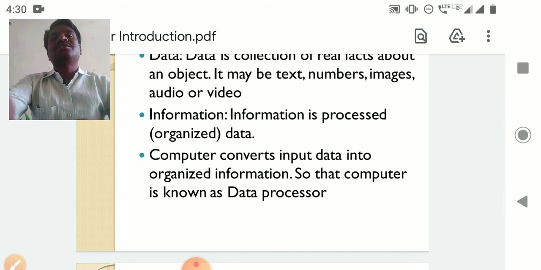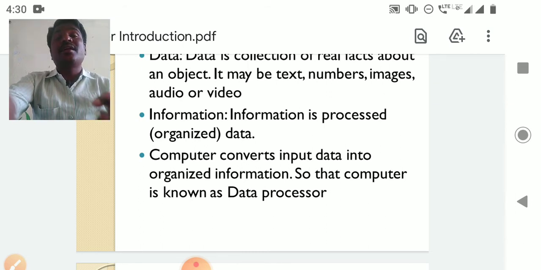ఎలా? బై యూజింగ్ ద కంప్యూటర్. So that's why computer is also called a data processor. Computer converts input data into organized information. There is a difference between data and information. Data is what we have collected. Information is the collected data organized properly.